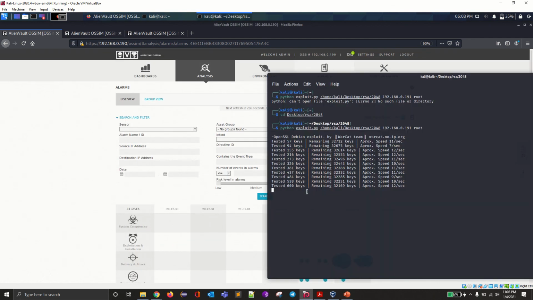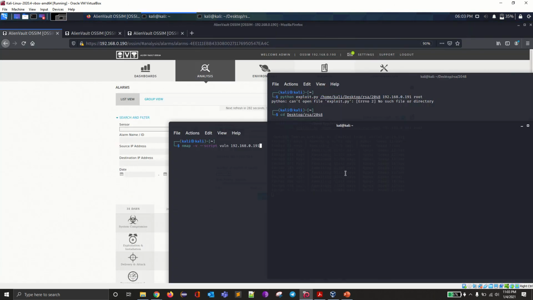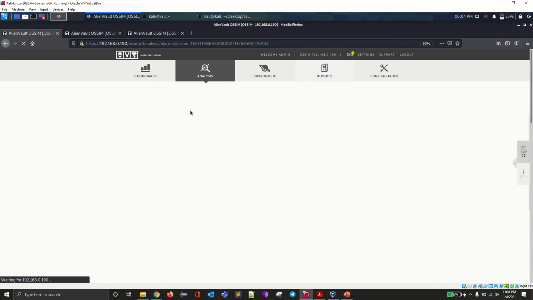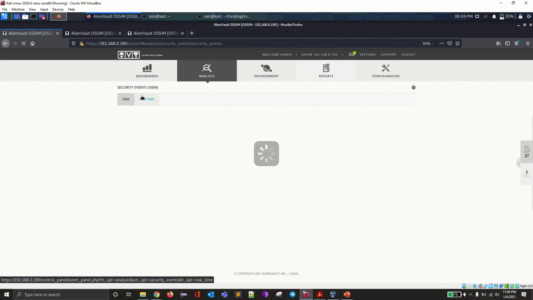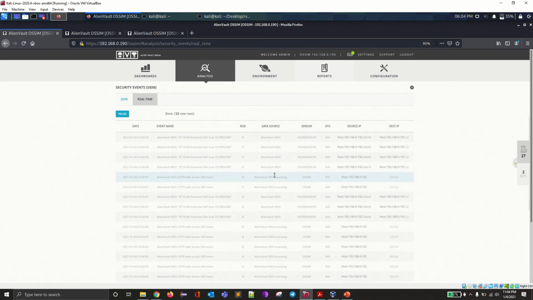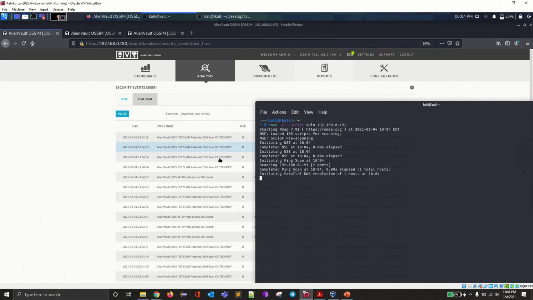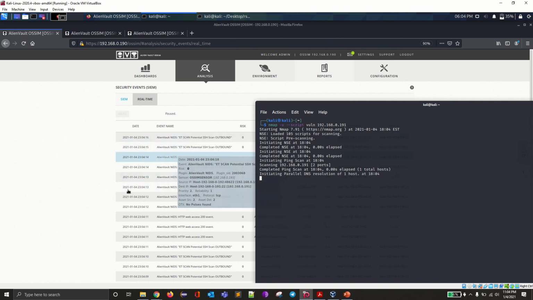Until this goes on, we'll go with one more attack. That is the reconnaissance attack which I performed using Nmap. To show the alerts of Nmap, you can go to real time. In the meanwhile, I can click this thing. Parallel to the outbound alerts, we can see Nmap alerts also.